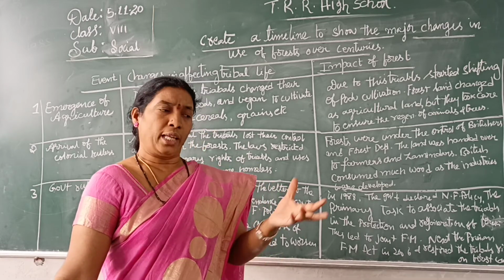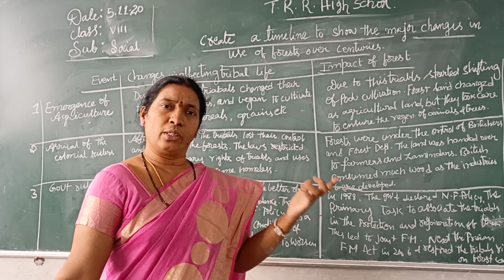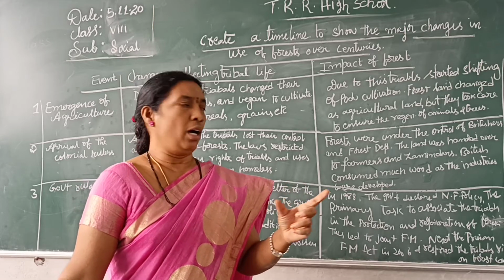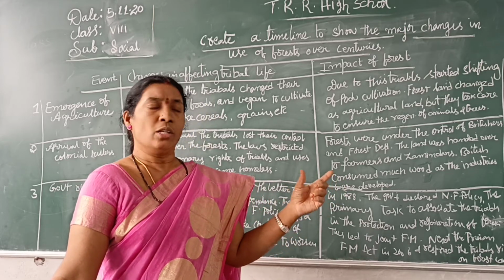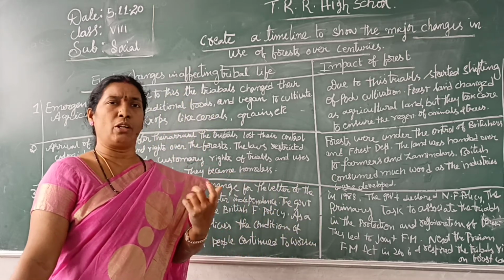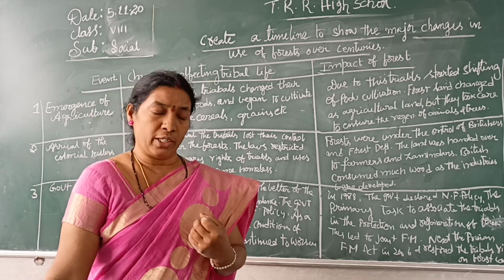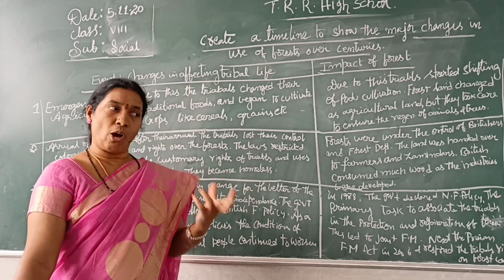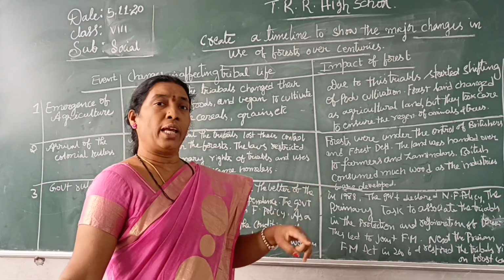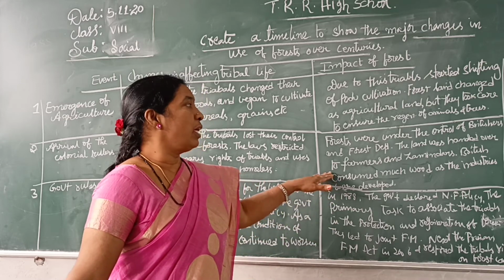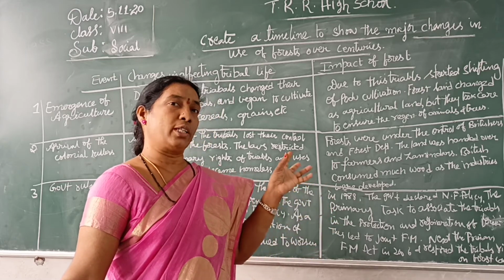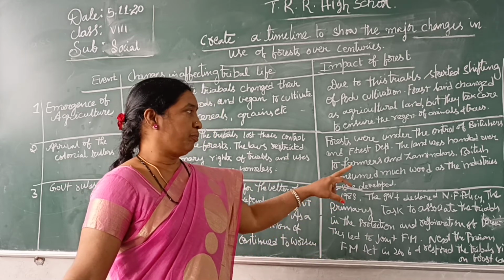In those times, the railway tracks and railway goods, the railway body, everything was made completely with wood only. So at such a time they needed a lot of wood. And for the shipping industry also they needed a lot of very good wood. They even took sandalwood, saltwood, teak wood and all. So for their industries, these forests were handed over to the forest department as well as the zamindars.